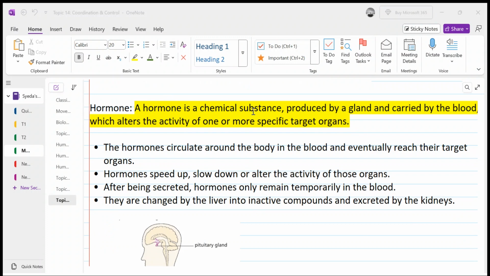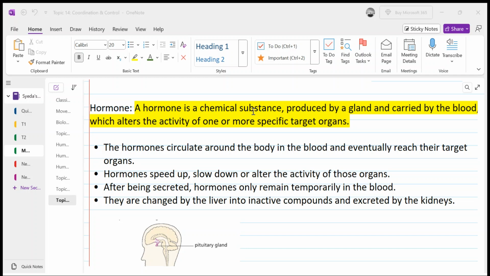Now a hormone is actually protein in nature. This is what you need to remember. And all the properties of protein are applicable to hormones. Like at high temperature, they may denature. Denaturation is not only for enzymes, but also for all proteins. High temperature and extreme pH make the protein lose its specific 3D shape. So a hormone is also a 3D structured protein which has a proper function. So all the characteristics of proteins apply to hormones.